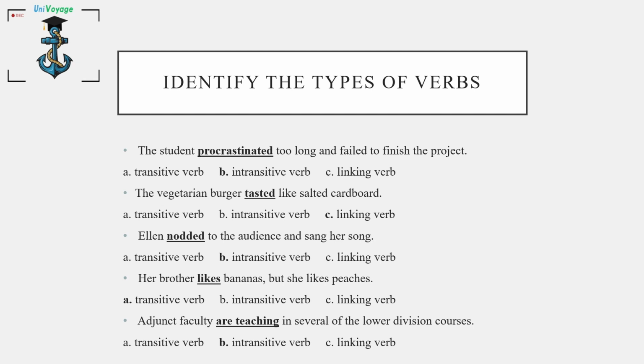The vegetarian burger tasted like salted cardboard. In this sentence, tasted is a linking verb. Ellen nodded to the audience and sang a song. In this sentence, nodded is an intransitive verb. Her brother likes bananas, but she likes peaches. In this sentence, likes is a transitive verb.